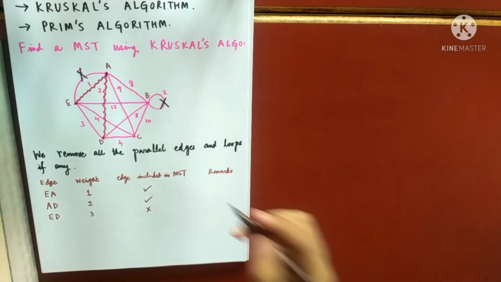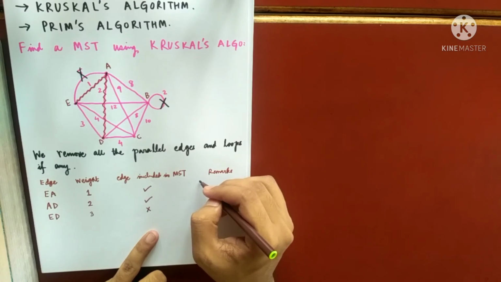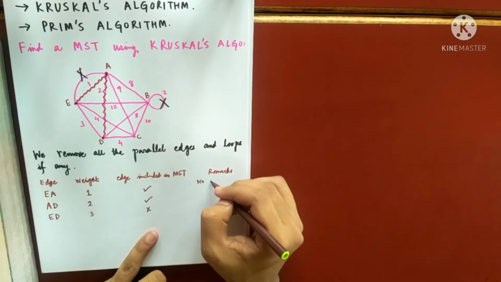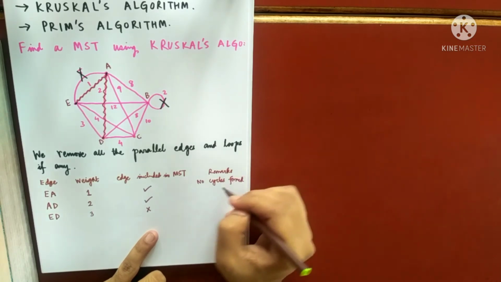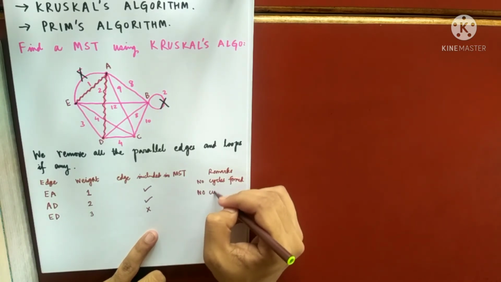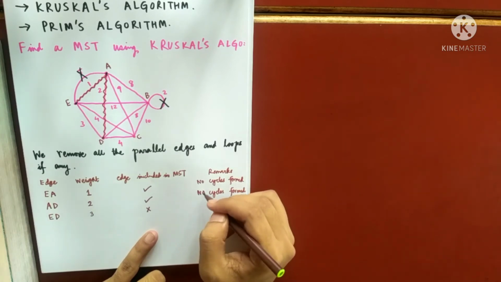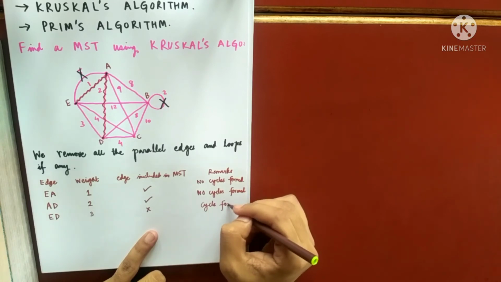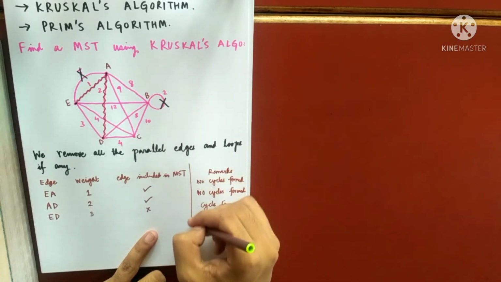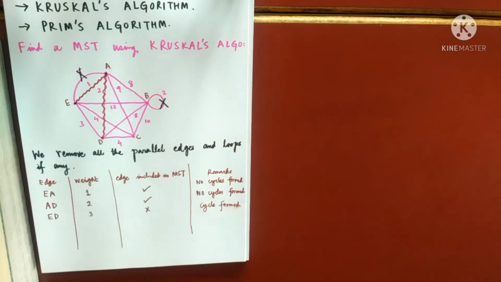That is by definition. So in remarks, why am I taking this edge in my minimum spanning tree? No cycles formed. When I am taking this edge, no cycle is being formed. But when I'm taking this edge, a cycle is formed. Okay, so we cannot take this edge in my minimum spanning tree.